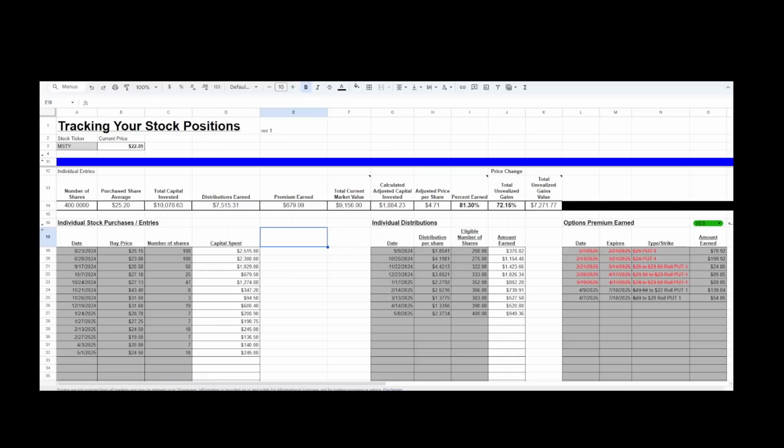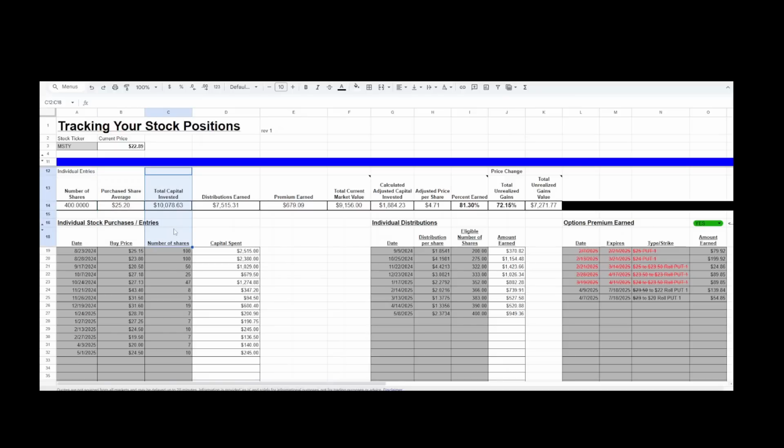So here we are on my stock tracker sheet, and this is the one that I have shown on a few other videos, but this is my current position of MISTY. I currently have 400 shares with a purchase price of about $25.20, with a total capital invested of a little over $10,000.